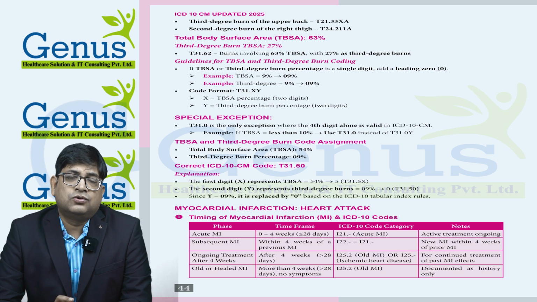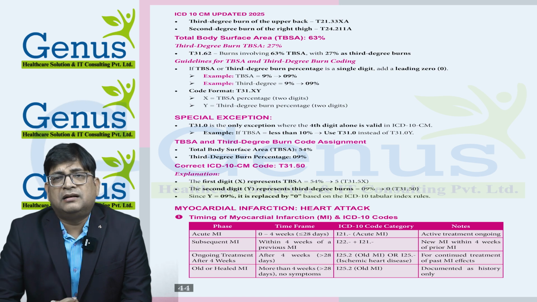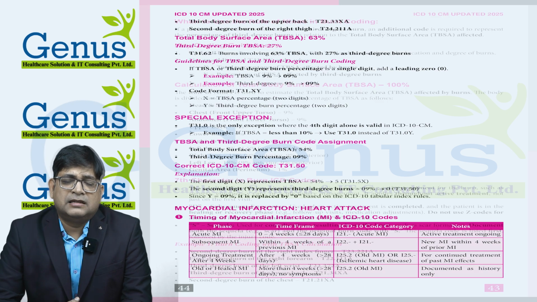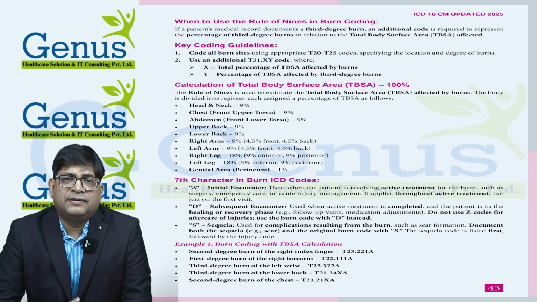So what do we need to do? First of all, we need to provide the ICD code for all these burns. So there are different ICD codes mentioned. For 2nd degree burn of the right index finger, it's T23.221A. 1st degree burn of the right forearm is T22.11A.